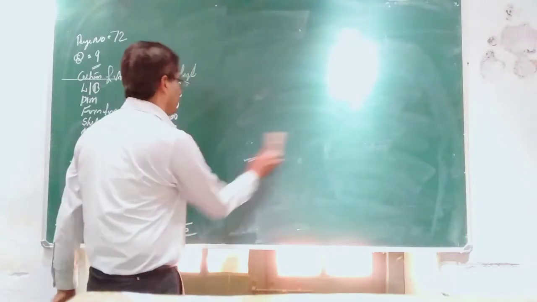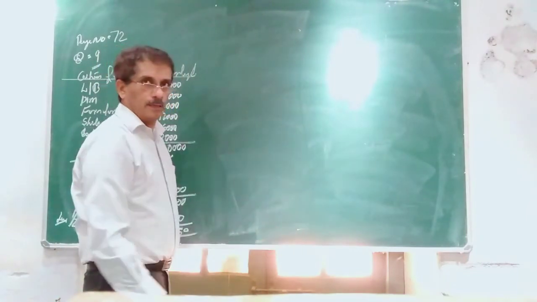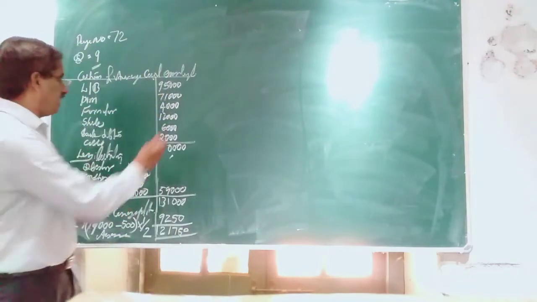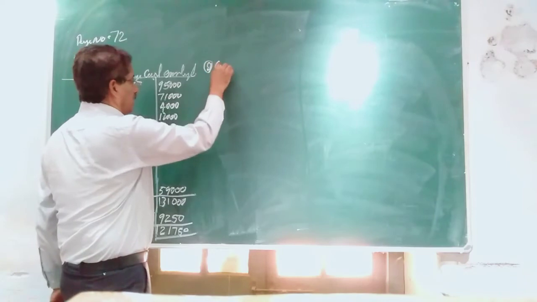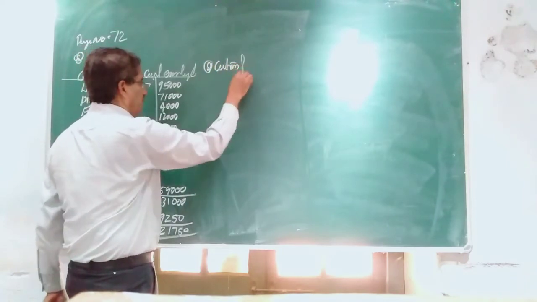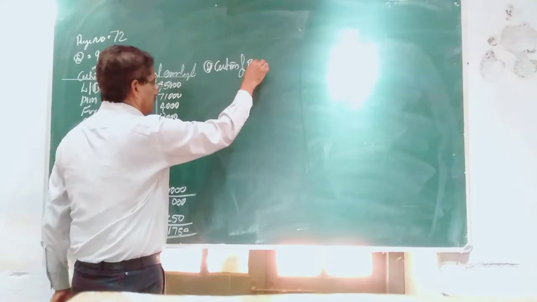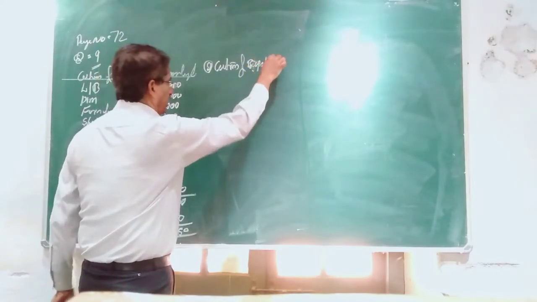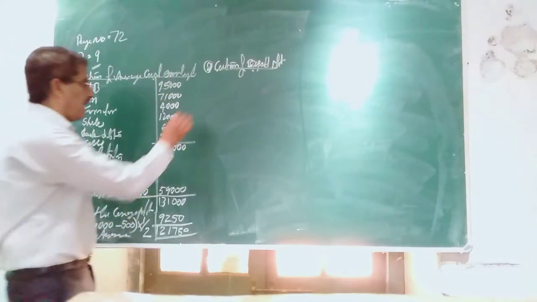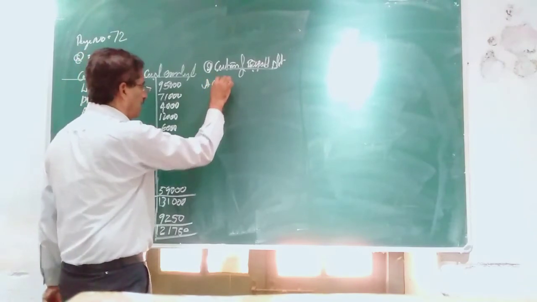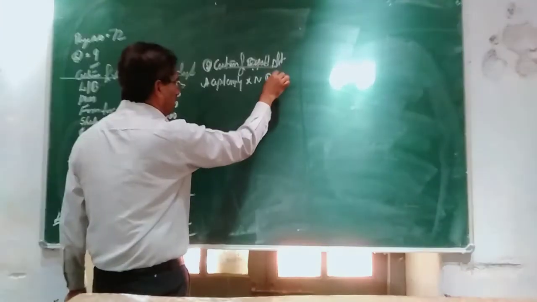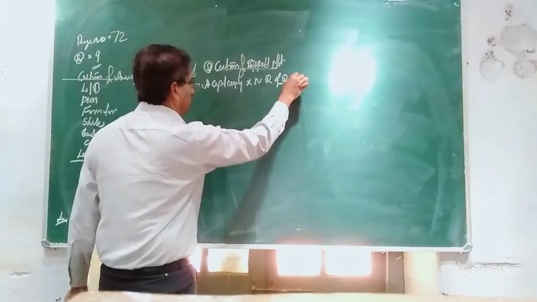Now, the next step, the second step, is calculation of expected profit, which means average capital employed into normal rate of return.